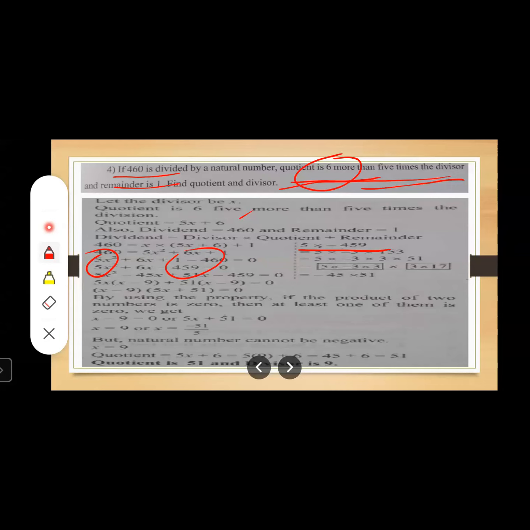We are using the factorization method to find the solution of this quadratic equation. That's why we have taken the coefficient of the first term and the last term. Now we will find the factors of these two terms in such a manner that the sum of these factors should be the middle term. What is the middle term? Yes, students, the middle term is 6.